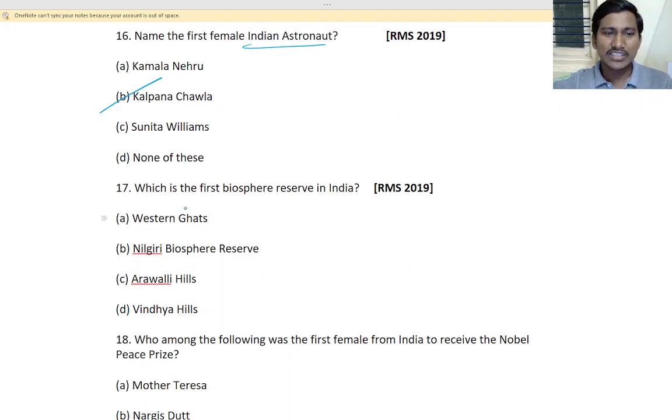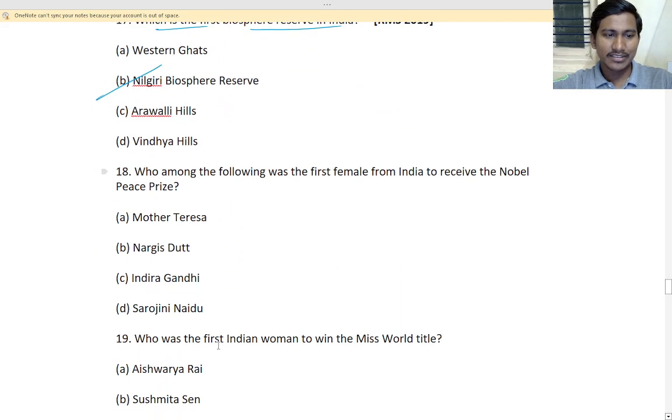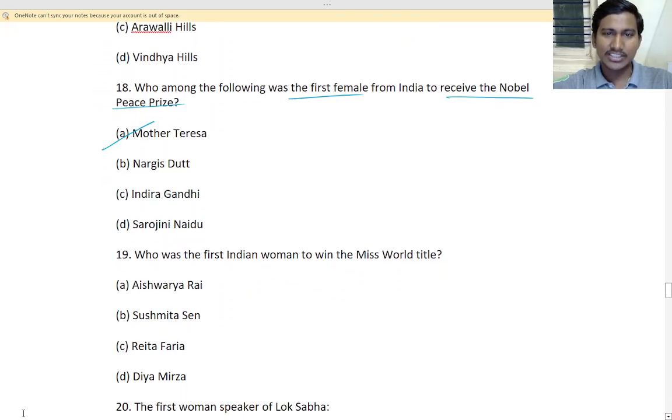Which is the first biosphere reserve in India? The answer is Nilgiris Biosphere Reserve. So what do you mean by biosphere? That is Nilgiris in the Western Ghats only. Fine. So next, who among the following was the first female from India to receive the Nobel Peace Prize? Mother Teresa. She got the Nobel Peace Prize.